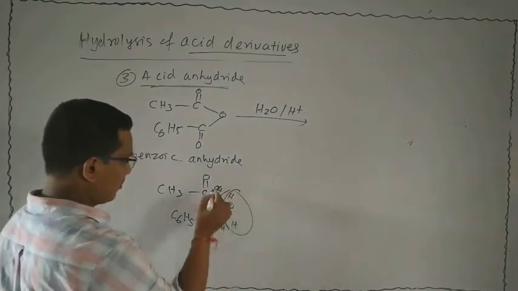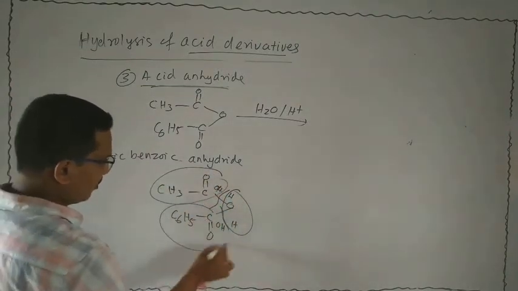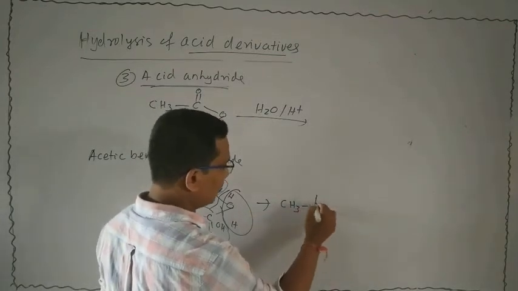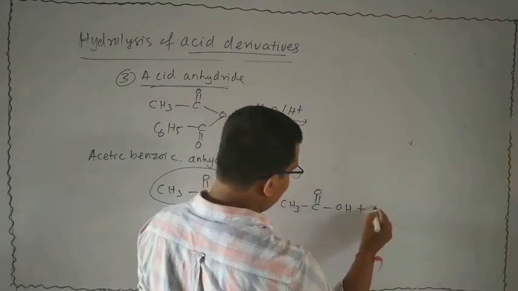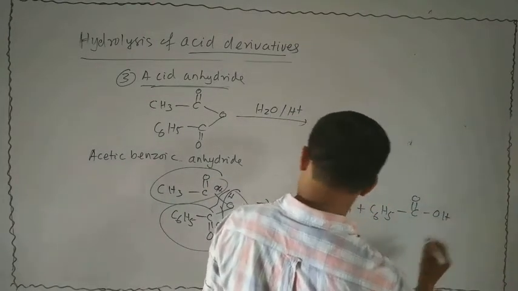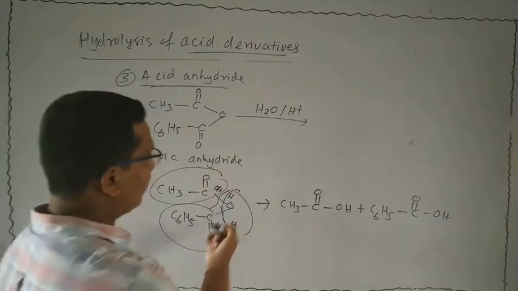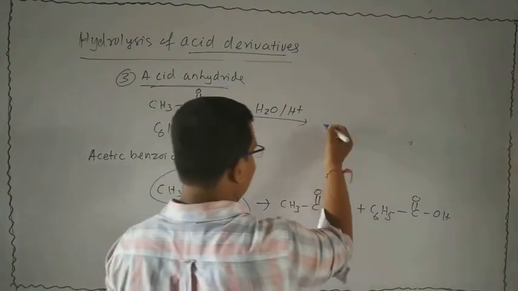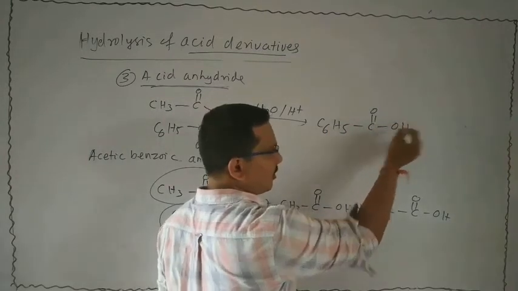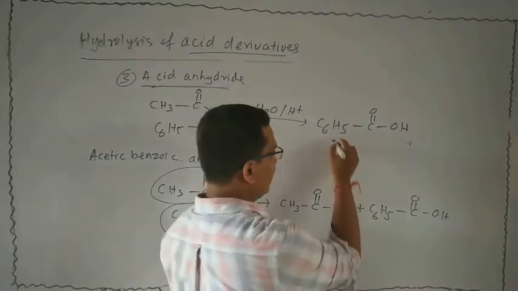This is one, this is the other. The two are different. That means one is CH3 bond C double bond O bond OH, another is C6H5 bond C double bond O bond OH, and that is the water molecule, not necessary to write. The name of this compound is benzoic acid. The other is acetic acid, CH3 bond C double bond O bond OH.